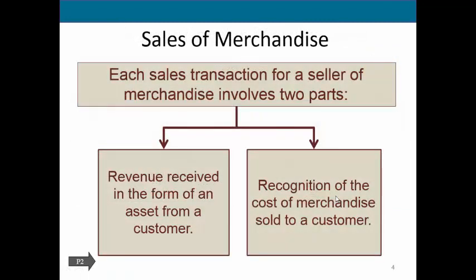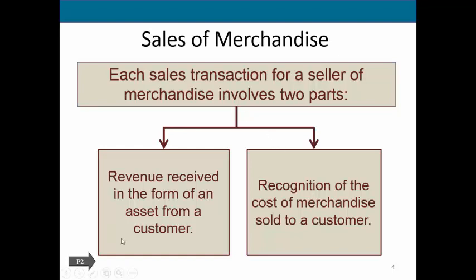When we make a sale of merchandise, we're going to have to make 2 journal entries. We need to show the amount of the revenue that we receive, and then we will either get an account receivable or cash. We will also need to recognize the cost of what it is we sold.